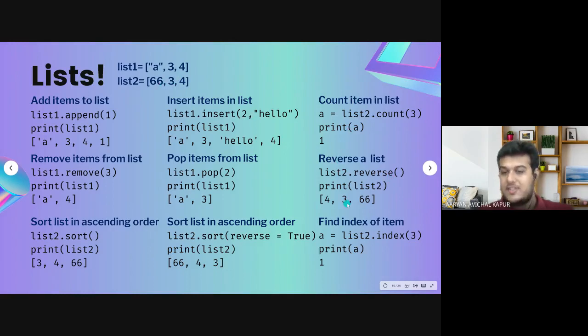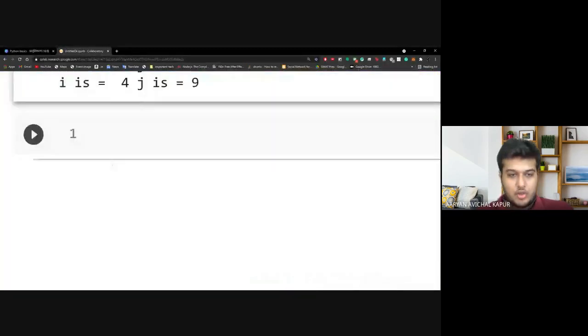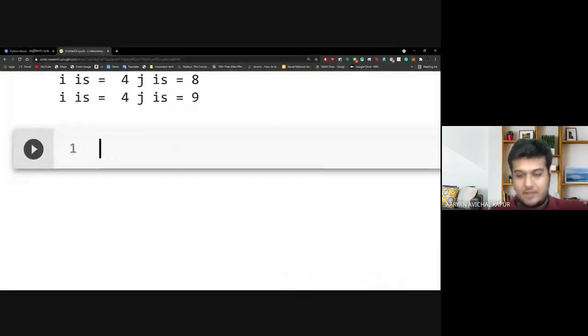Dot reverse simply reverses the list, and index of item simply searches for that item and gives you the index of the first, that is the position of the first. Let me show you all of this and you'll have a very good idea of it, right?